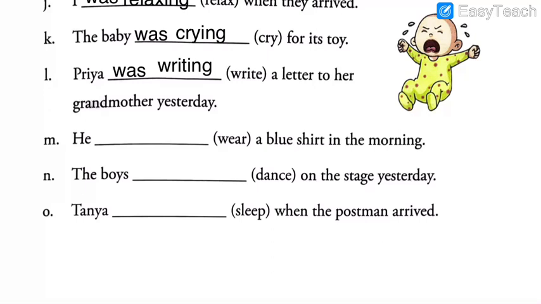Okay, so I hope you have written the answer. Let's solve two more and then I'll write the answer for all these three questions, questions M, N and O. Question N is, the boys dashed on the stage yesterday. Read the question. The boys dashed on the stage yesterday. Verb is dance, D-A-N-C-E, dance. Now try to find out the answer.